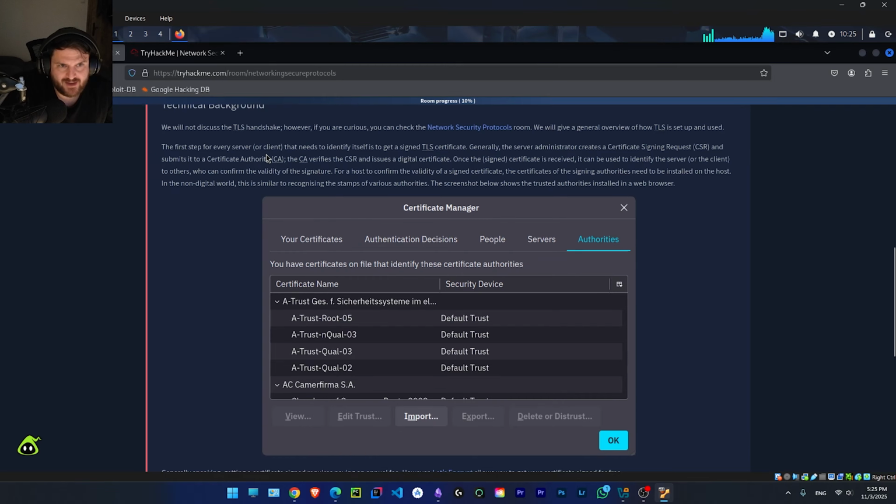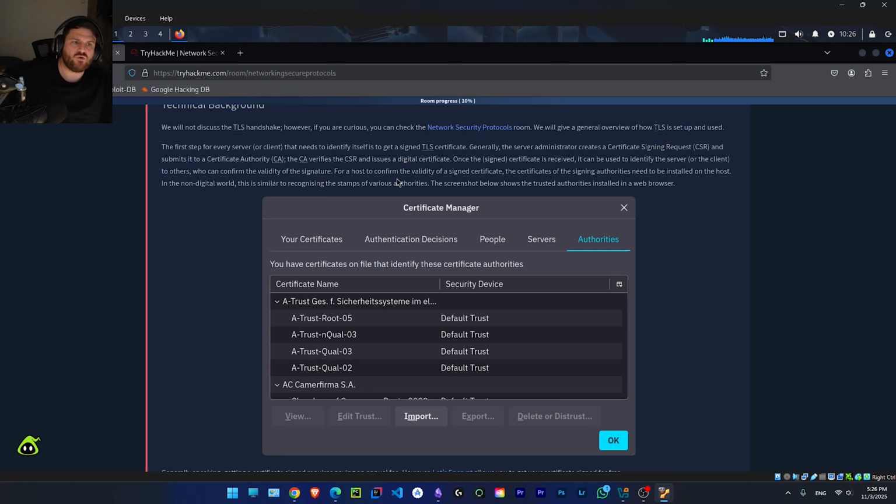The first step for every server or client that needs to identify itself is to get a signed TLS certificate. So basically, in order to ensure that we have secure traffic, we need a TLS certificate installed. Generally, the server administrator creates a certificate signing request, CSR, and submits it to a certificate authority, CA. The CA verifies the CSR and issues a digital certificate. Once this signed certificate is received, it can be used to identify the server or the client to others who can confirm the validity of the signature.